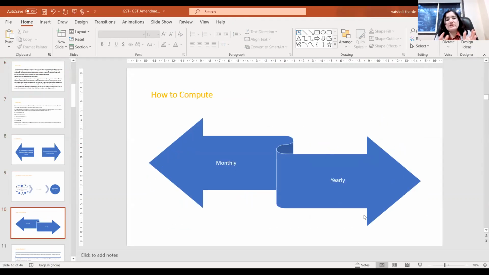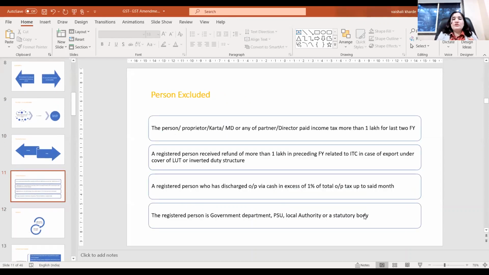So this is about the computation, and this is about the applicability. We got that it is applicable only to taxpayers who have, in any month, a value of taxable supply, excluding exempt and zero rated, above 50 lakh. Now certain persons are excluded even though their taxable supply is above 50 lakh. Who are those persons? So there are some exclusions to this rule. The first exclusion is where the proprietor, karta, MD, partner or director has paid income tax of more than 1 lakh in each of the last 2 years. Now the question arises, why link income tax and GST?